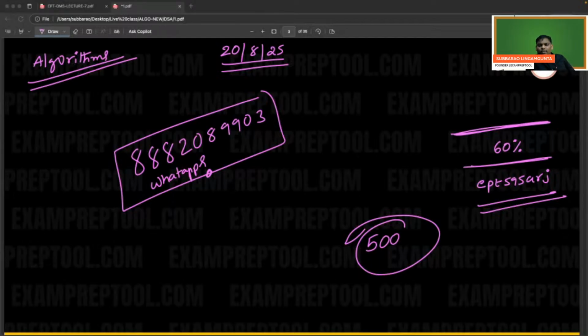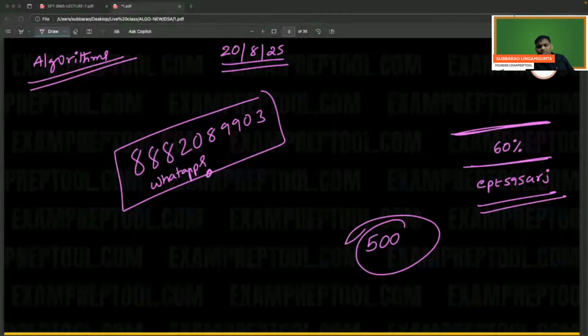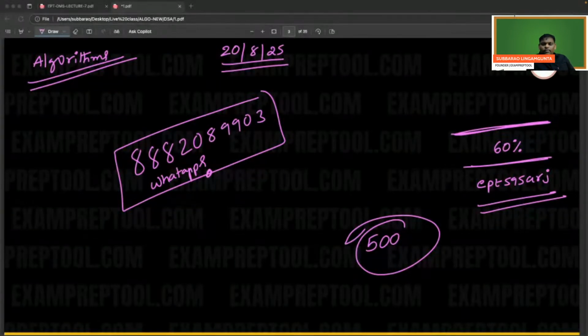Yes, you can buy the DSA plus system design course. Language is not a problem because almost all are similar, with small changes. Whichever language you want, you can learn. We are going to cover 4 languages.